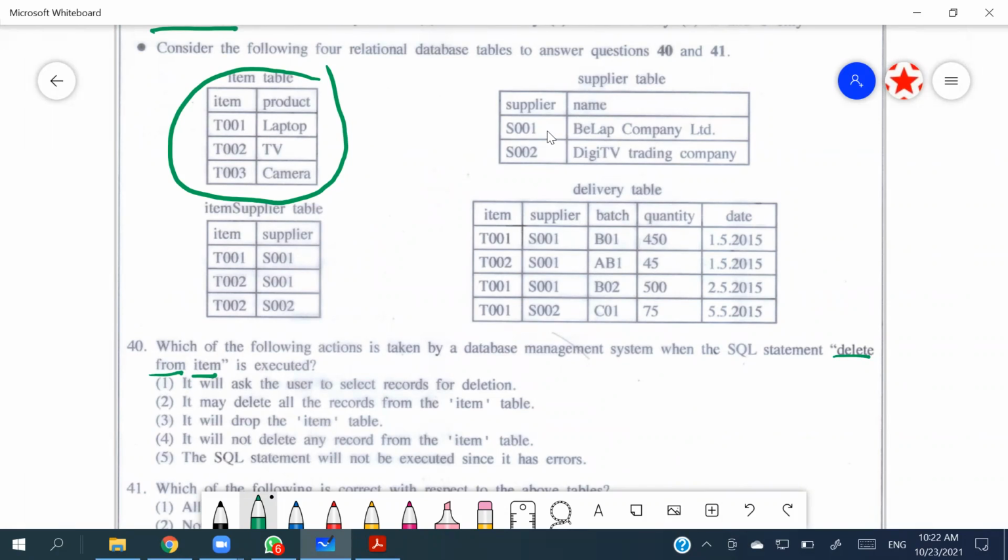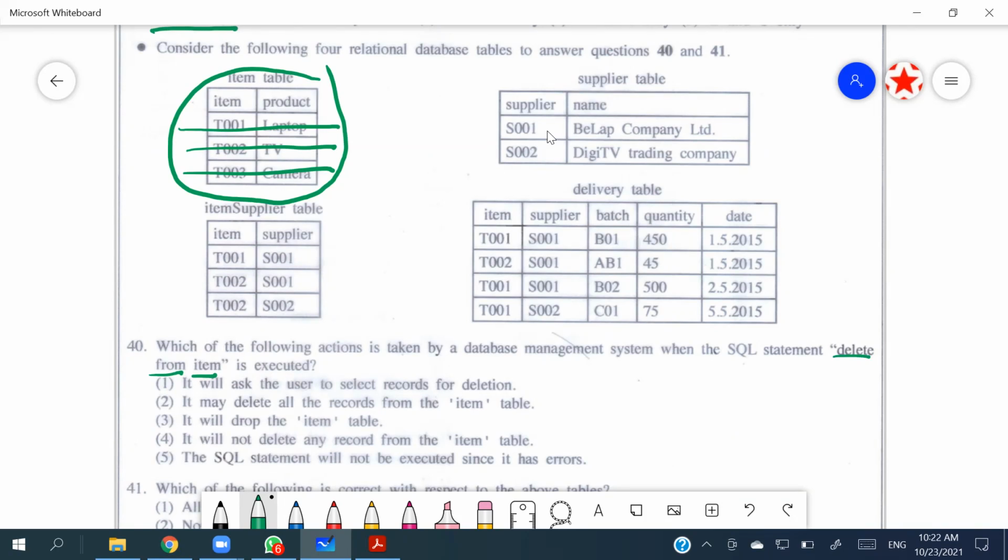So delete from item will delete all the data from the table because there is no specific condition, right? If it said delete from item where item equals T001, then only the first one would be deleted. Here they don't have any condition. So it will delete all the data from the item table, right?